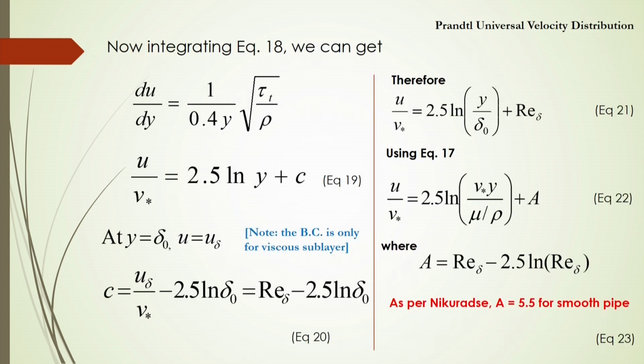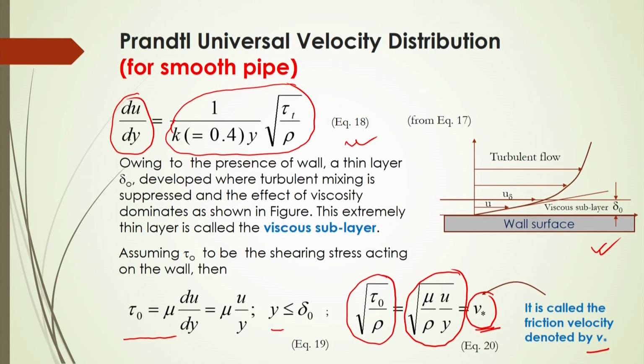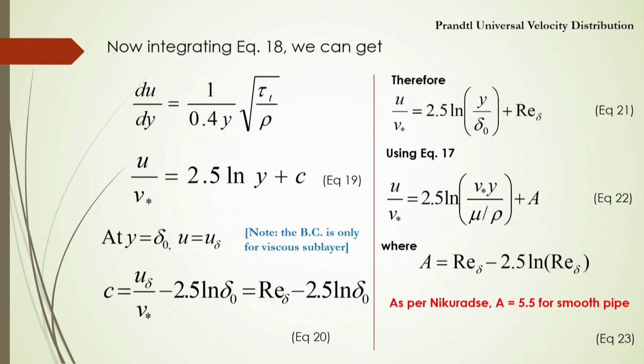And now integrating equation number 18, which we have shown here for this smooth pipe, after integration we can have equation number 19. So, u by v star will be equal to 2.5 ln y plus c, and c is the constant of integration.